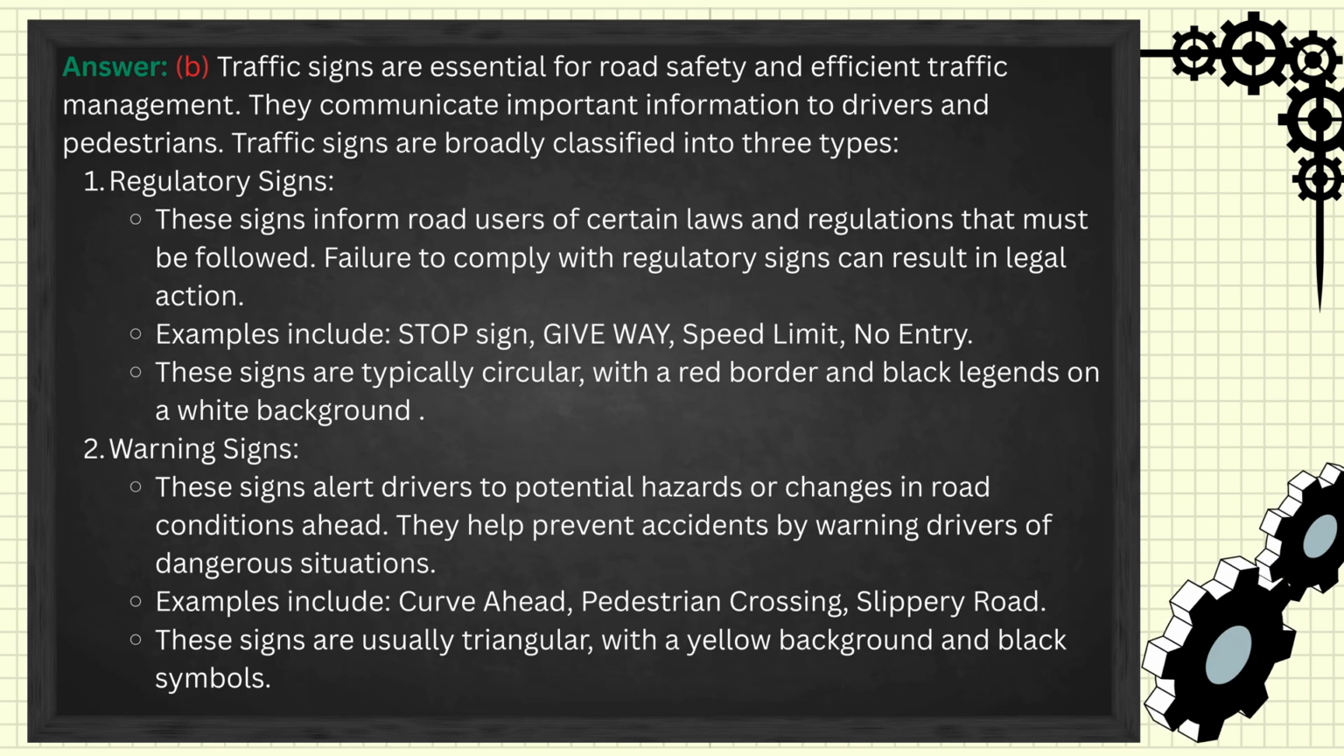Failure to comply with regulatory signs can result in legal action. Examples include stop sign, give way, speed limit, no entry. These signs are typically circular, with a red border and black legends on a white background.